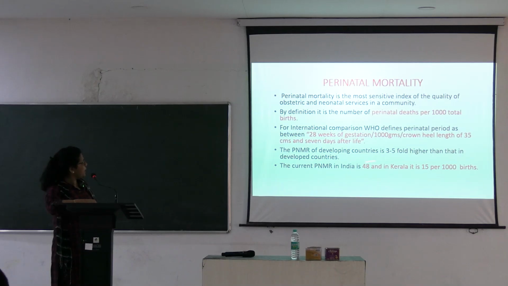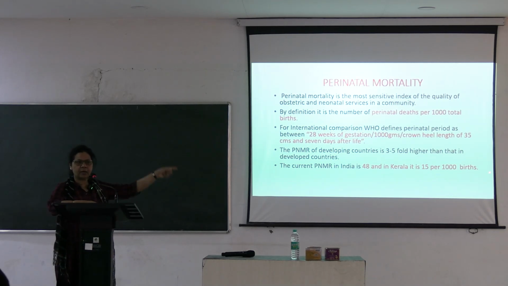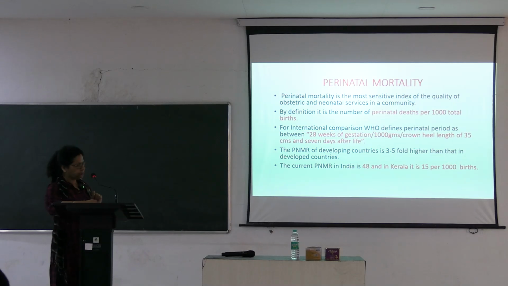The current PNMR is 48. Kerala has achieved almost 15 per 1000 births. This is total births, not live births, unlike maternal mortality, where we have given it as live births. But here it is total births.